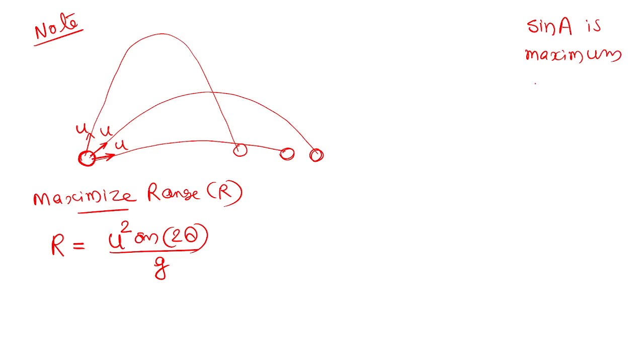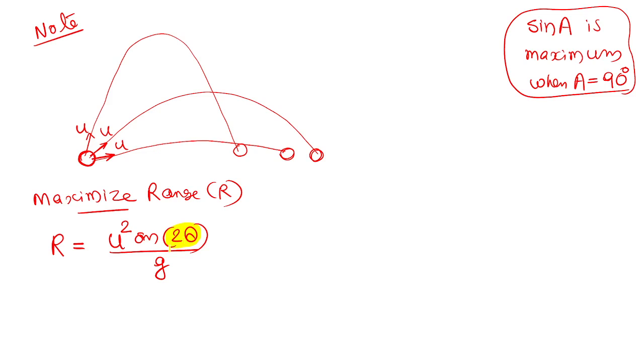Sine A is maximum when A equal to 90 degree. Sine A gets the maximum value when A equal to 90 degree. Sine 30, sine 60, etc. are smaller, but sine 90 will be the maximum value, which is 1. So you studied it. Sine A is maximum when the angle is 90 degree. So I want to make the adjustment in the angle so that I get the maximum range. So this one will be maximum when this angle is 90 degree.